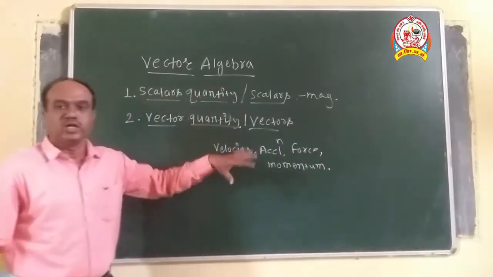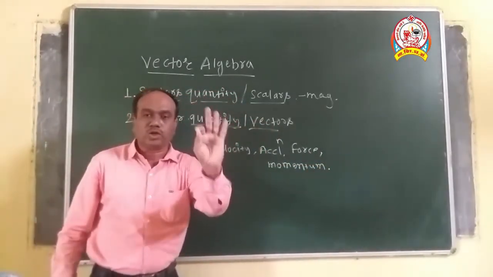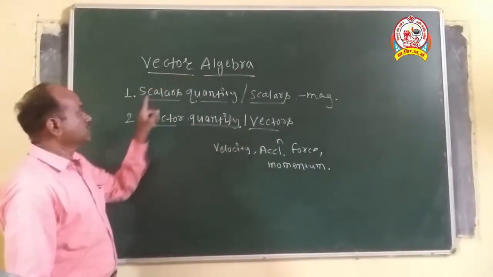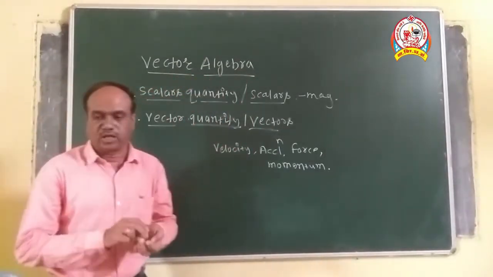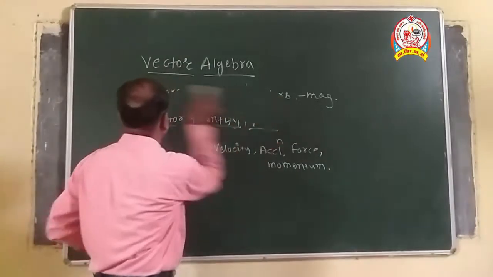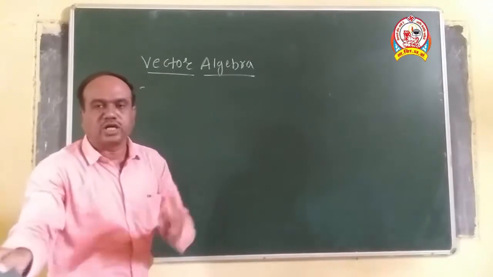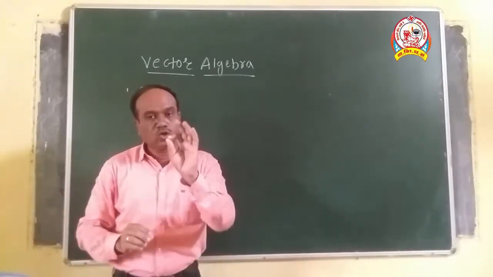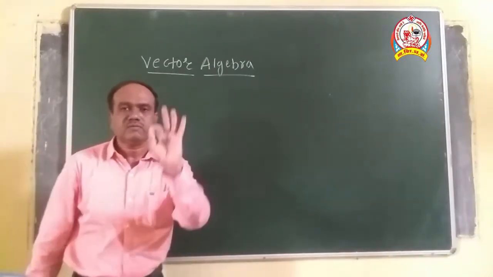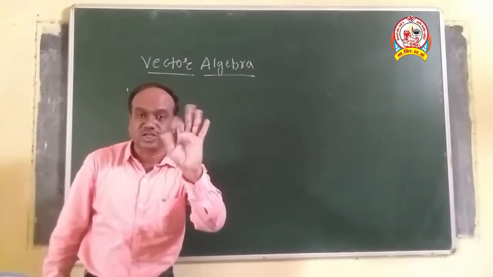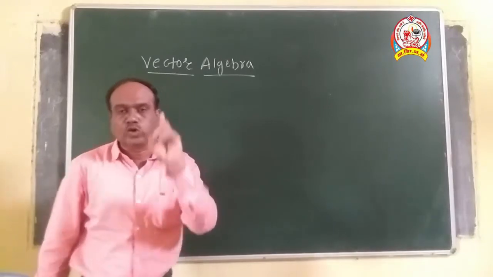So in this section we have seen two very important definitions for studying vectors: the scalar quantity and the vector quantity. Now, when studying a vector physical quantity, how do we represent it?